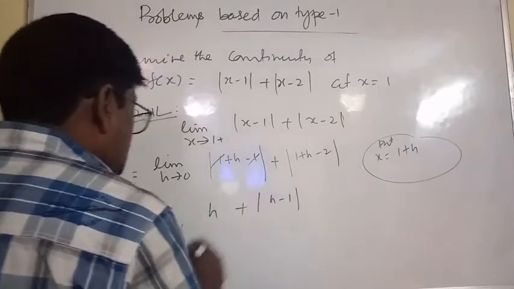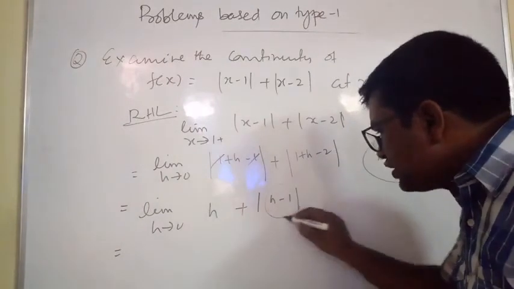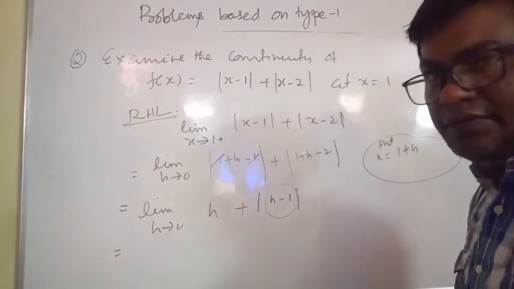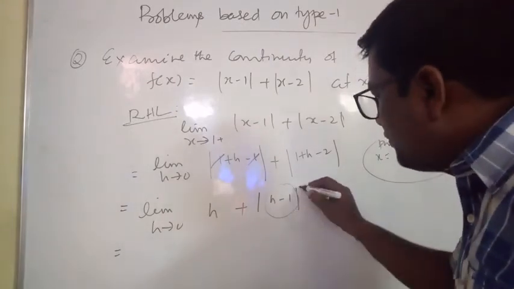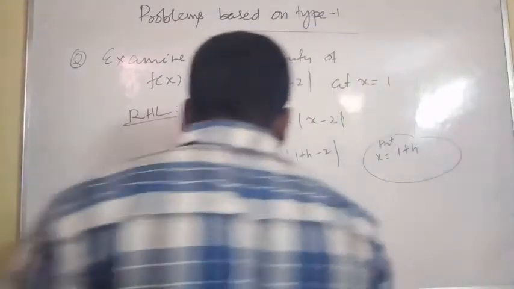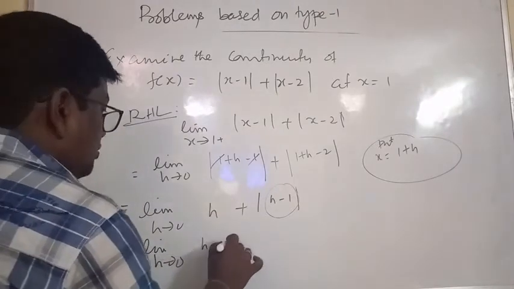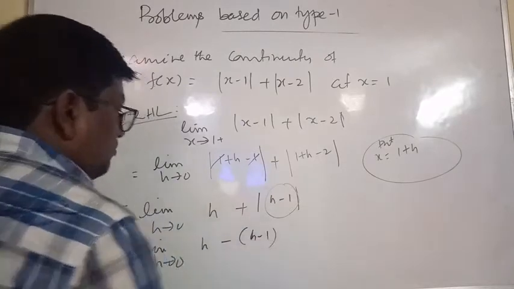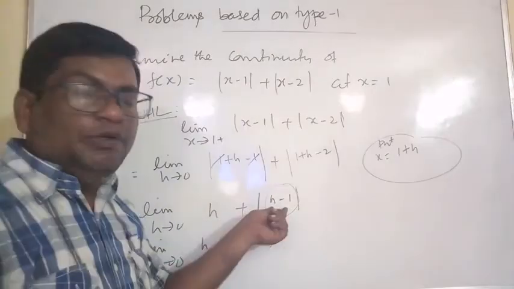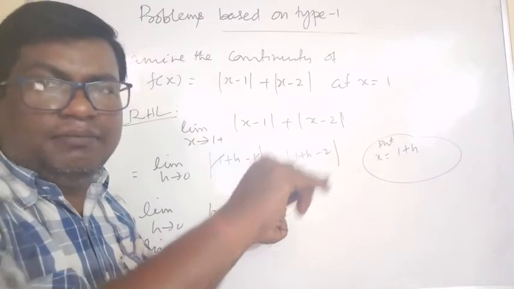H minus 1 is negative, since h is a very small positive quantity. So this is h plus minus of h minus 1, because the inside value is negative.